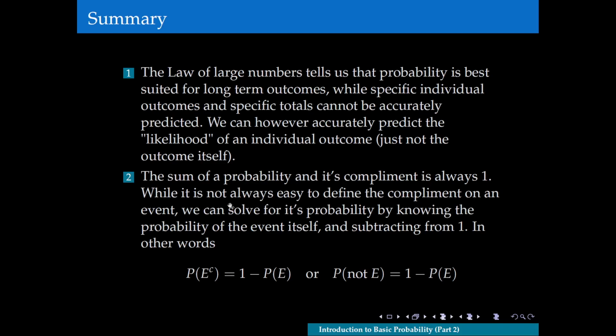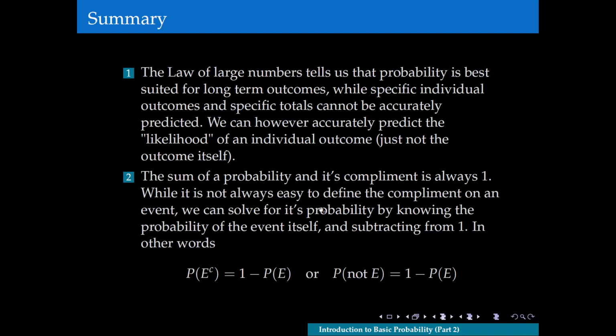Then we also talked about the complementary probability, the probability complement, and we recall that the sum of a probability and its complement is always 1, right? Because either the event happens or it does not happen. So if we add these two probabilities together, we must get 1 because one of those two things must happen. Either it happens or it doesn't happen.